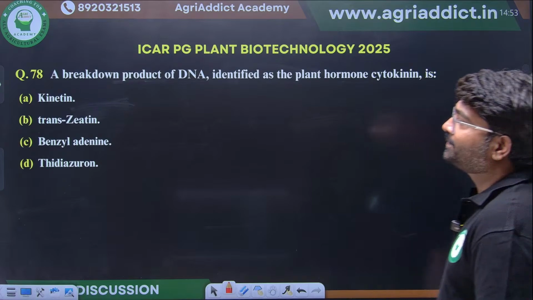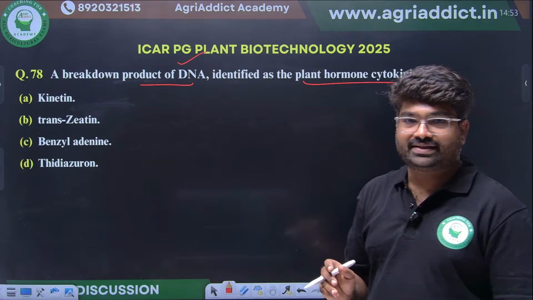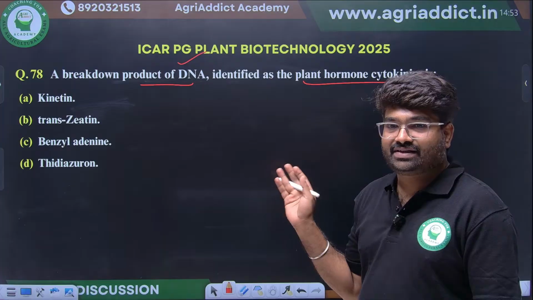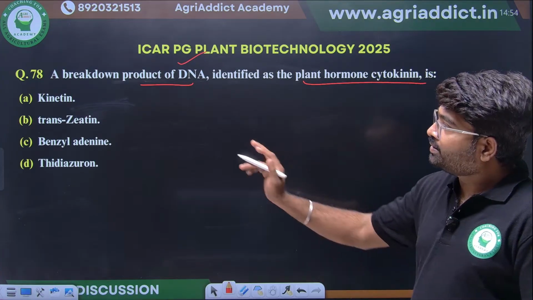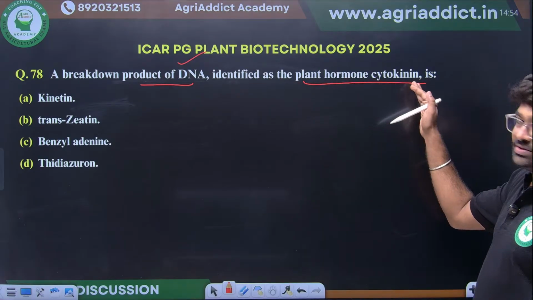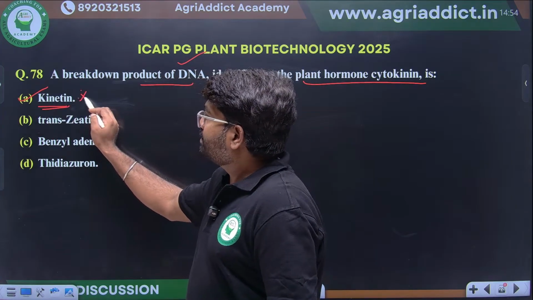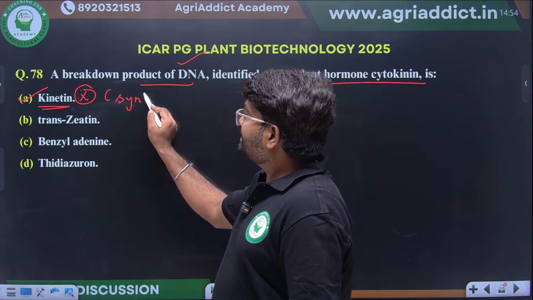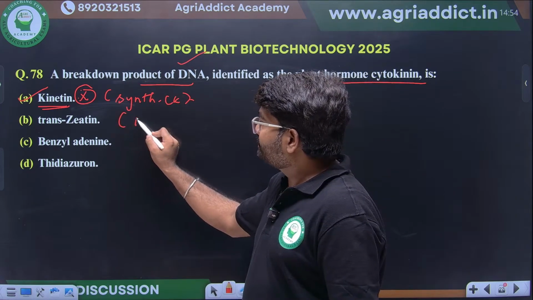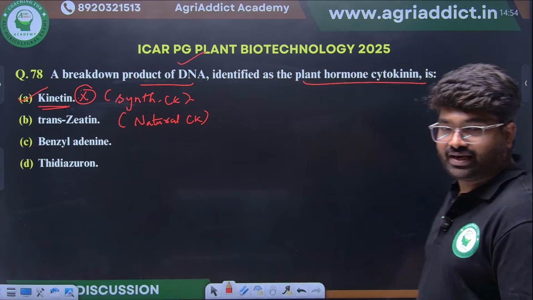Okay, next question. The breakdown product of DNA identified as a plant hormone, as a cytokinin. Which will be the right answer? This we have discussed in our class. Yes, the breakdown product of DNA identified as a plant hormone cytokinin is kinetin. This we have already seen. It's a synthetic cytokinin. Trans-zeatin, it's a natural cytokinin. This also we have seen. This directly came from our lecture only.